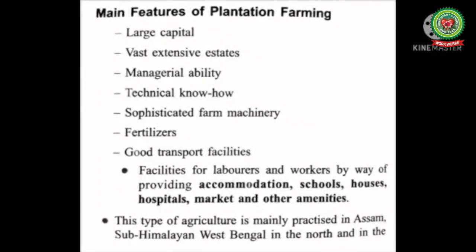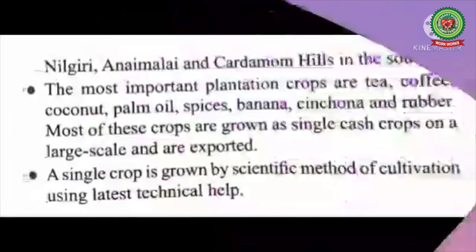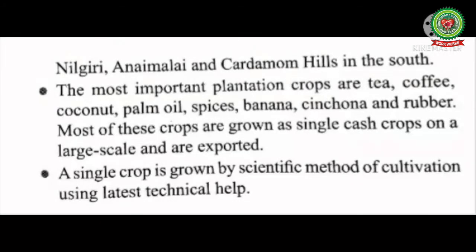Main features of plantation farming: large capital, vast extensive estates, managerial ability, technical know how, sophisticated farm machinery, fertilizers, good transport facilities for laborers and workers by way of providing accommodations, schools, houses, hospitals, market, and other amenities. This type of agriculture is mainly practiced in Assam, Sub-Himalayan West Bengal in the north, and in the Nilgiris, Annamalai, and Cardamom hills in the south.